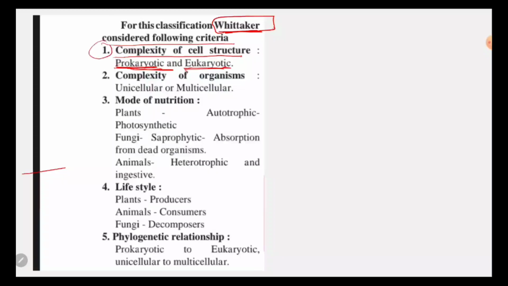This was the first criteria. The next one was complexity of organisms. Now what do you mean by complexity of organism? That is, whether the organism is unicellular or multicellular.